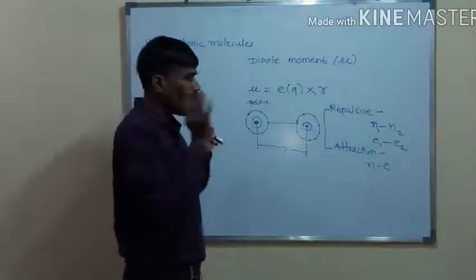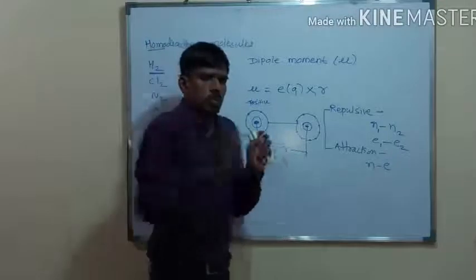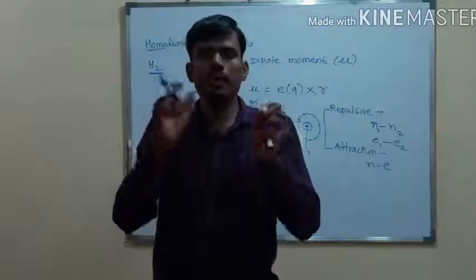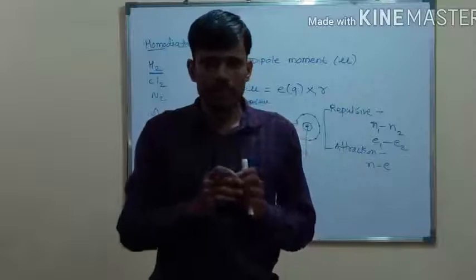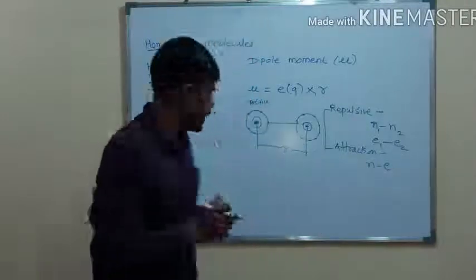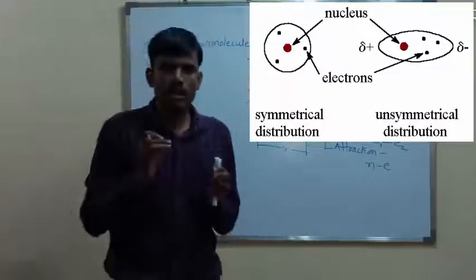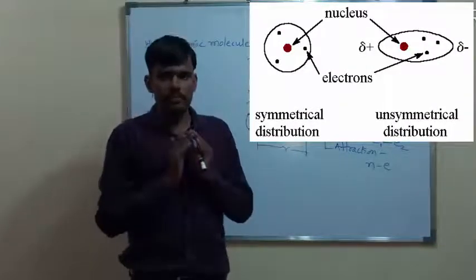In the case of homodiatomic molecules, both atoms have the same electronegativity. The charge distribution in the molecule is symmetrical.